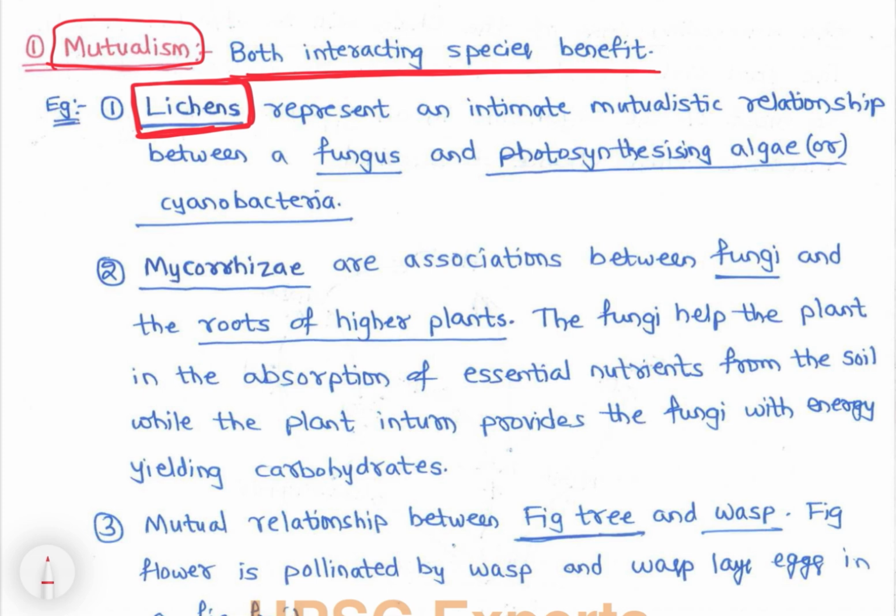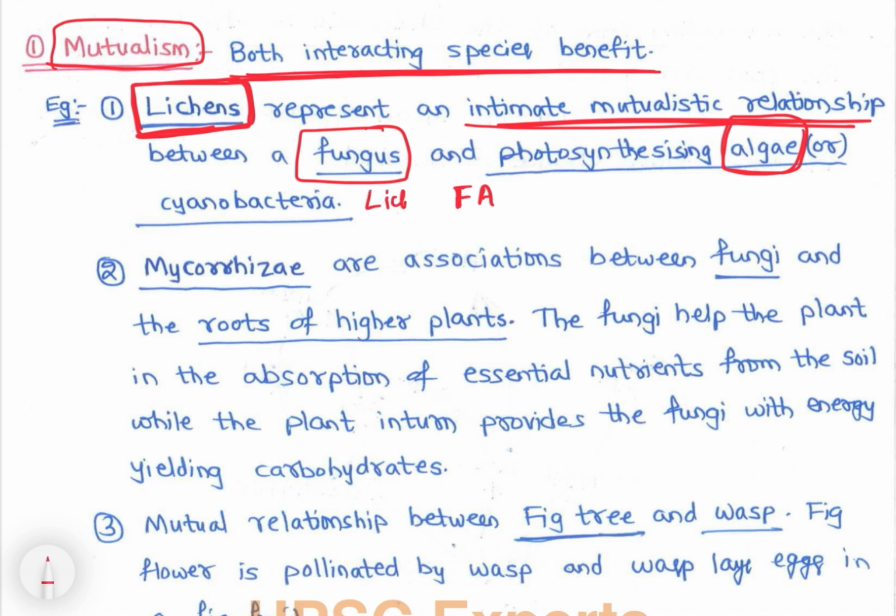One very important example is the mutualistic relationship between fungus and algae, photosynthesizing algae. We can remember it as FA. So lichen is nothing but fungus and algae.